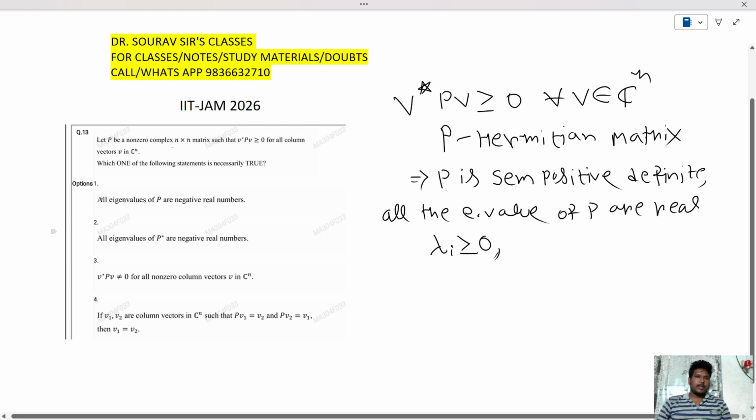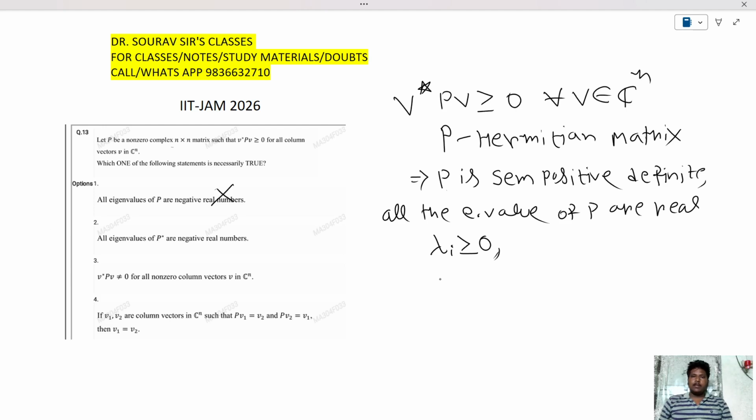अब ऑप्शन में आते हैं. All the eigenvalues of P are negative and real number. Real number तो है but negative कभी नहीं होगा because this is semi-positive definite. So this is false.